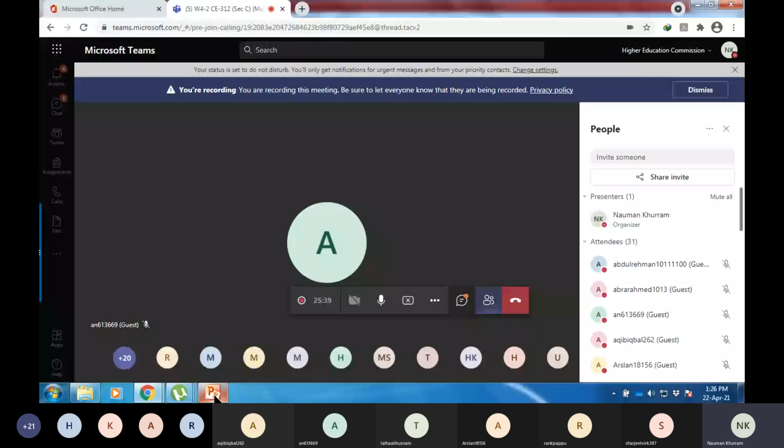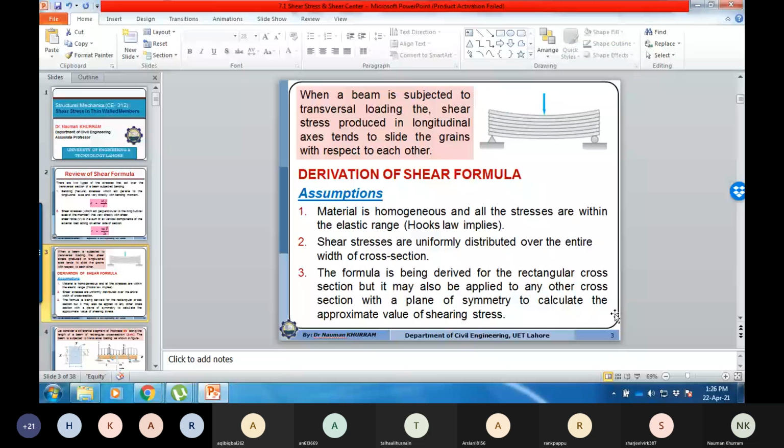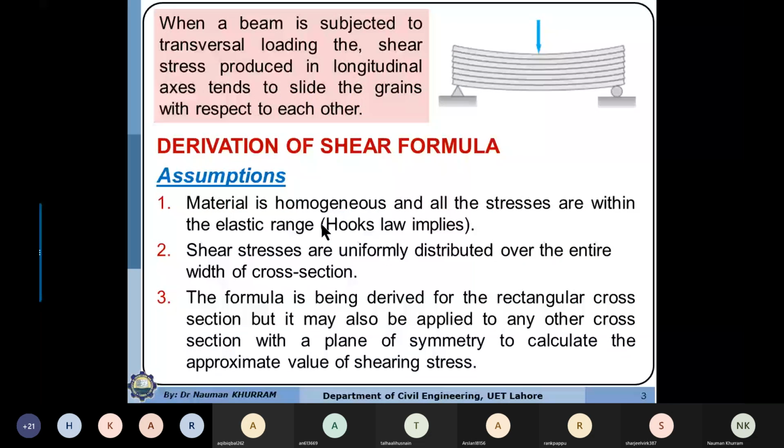So I was discussing the assumptions. The shear stresses are uniformly distributed over the entire width of the cross section. But anyhow, their variation along the depth will be parabolic, which I discussed.